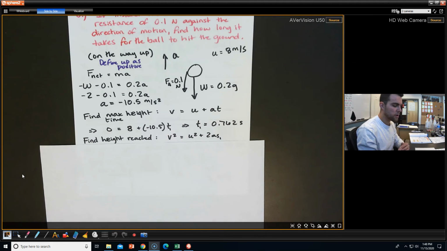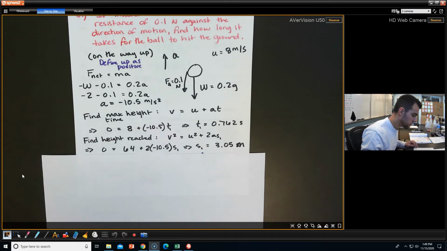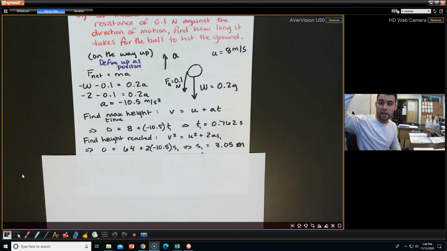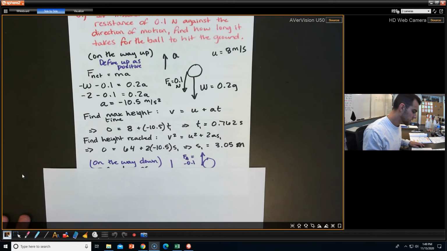We know it's thrown from 4 meters up, so that's one of our heights, and this is the other one that we need to add on. So we plug in our values again, and we find that s is 3.05 meters going up. Going down is the 4 meters given to us in the problem.